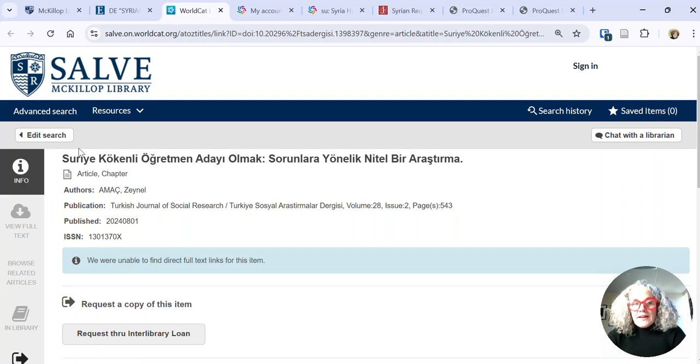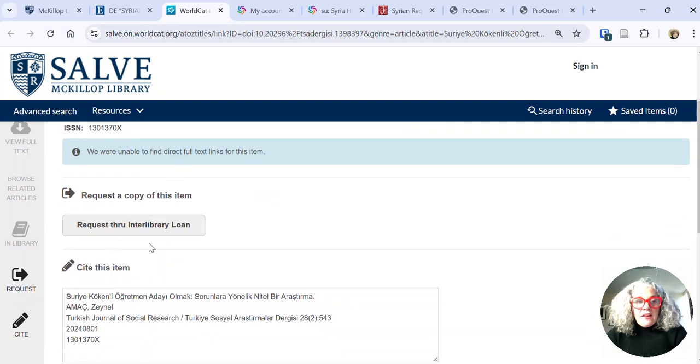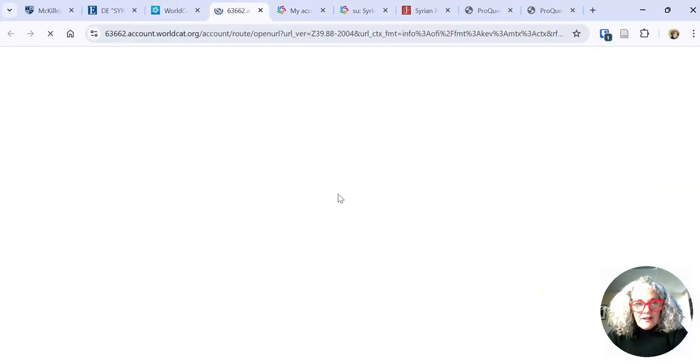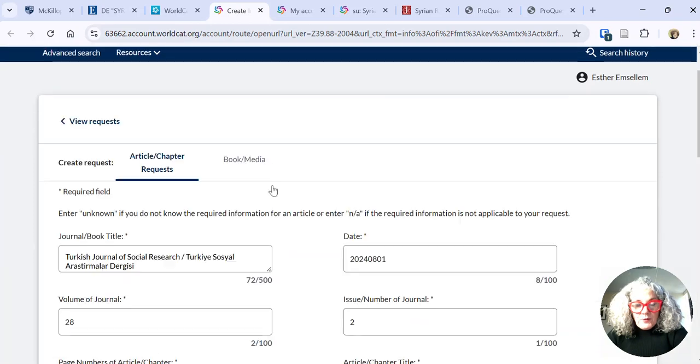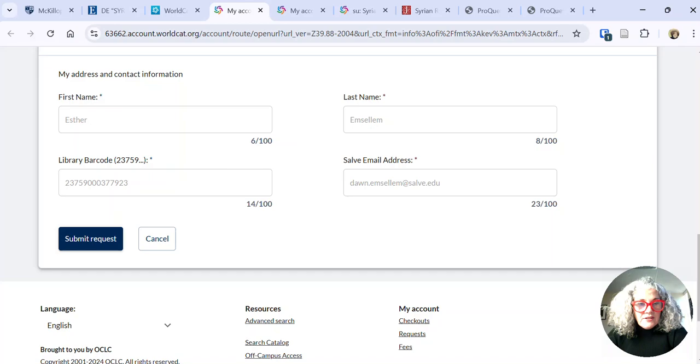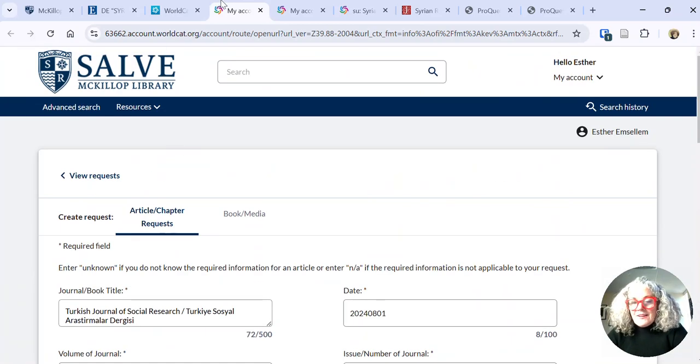This tool is going out into all of our other databases to see if we have this article, which is in Turkish. But if we wanted it, you could click on request through interlibrary loan, and the article would populate all of the information from the article automatically, along with our information. We submit request, and it will appear in your email.